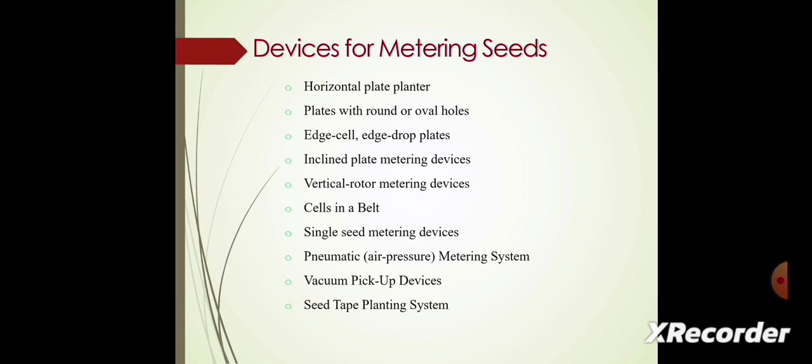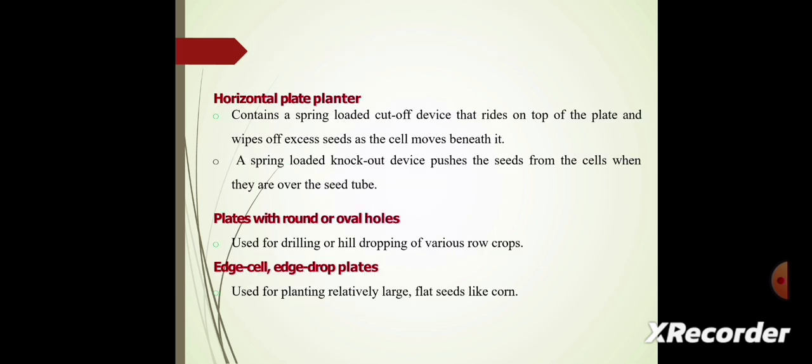We will see details about all the metering devices. First, we see the horizontal plate planter. It contains a spring loaded cut off device that rides on the top of the plate and wipes off excess seeds as the cell moves beneath it. Next, a spring loaded knockout device pushes the seed from the cells when they are over the seed tube.